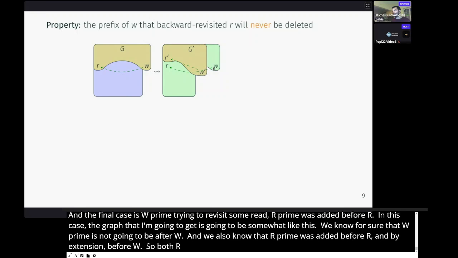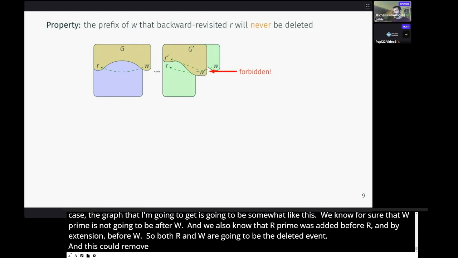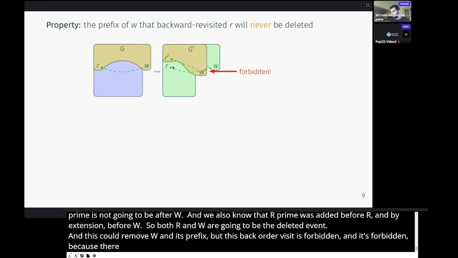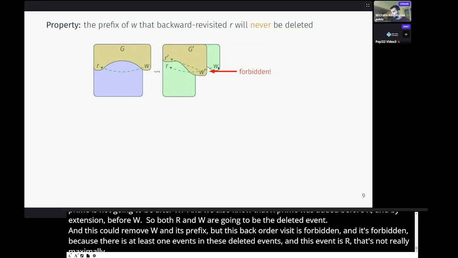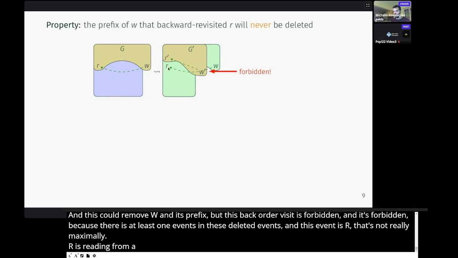And now this could remove W and its prefix, but now this backward revisit is forbidden. And it's forbidden because there is at least one event in these deleted events, and this event is R, that's not reading maximally. R is reading from a write that was added after it, this is W, and not from the latest same location write that was added before it, in which case it would have been maximal.